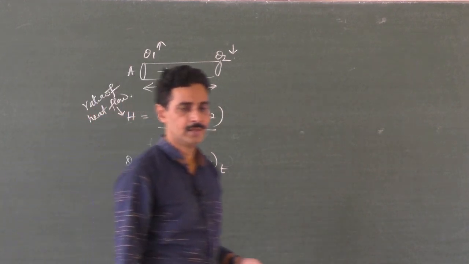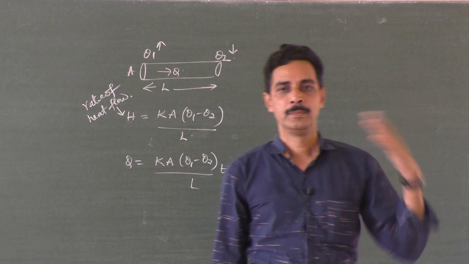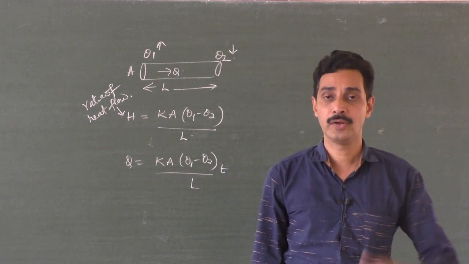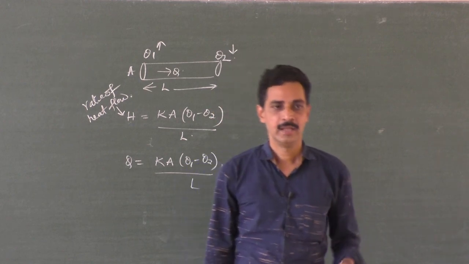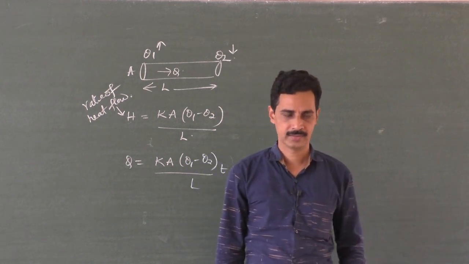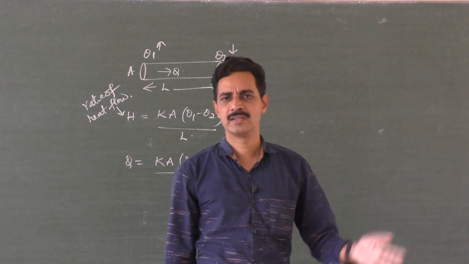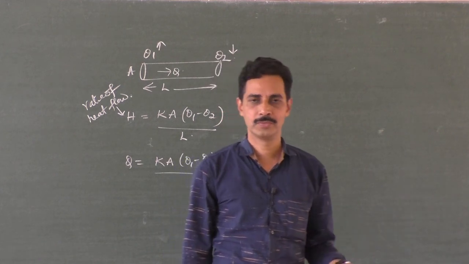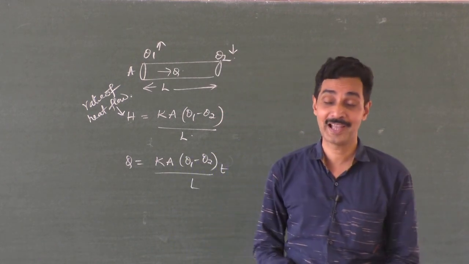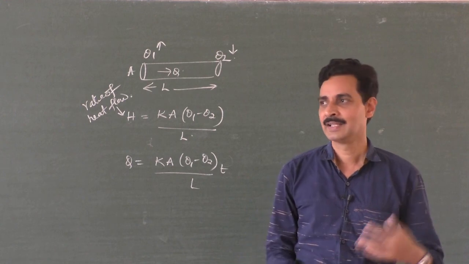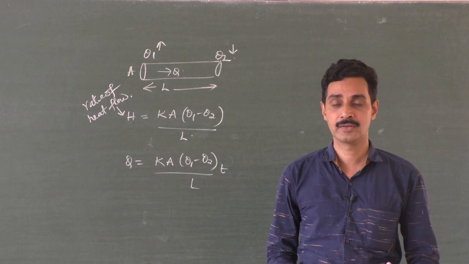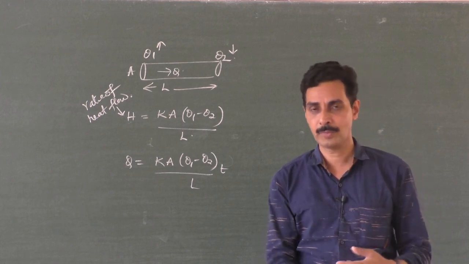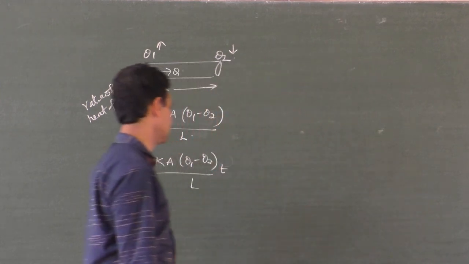More K means the flow of heat energy will be faster, and it conducts very heavily. Lesser K means it is a bad conductor of heat. You know all its consequences. Wood is a bad conductor of heat. That's why sawdust is used to pack ice. And aluminum is a good conductor. Copper is a good conductor of heat. That's why vessels are given a copper bottom, and all the things you know about it.